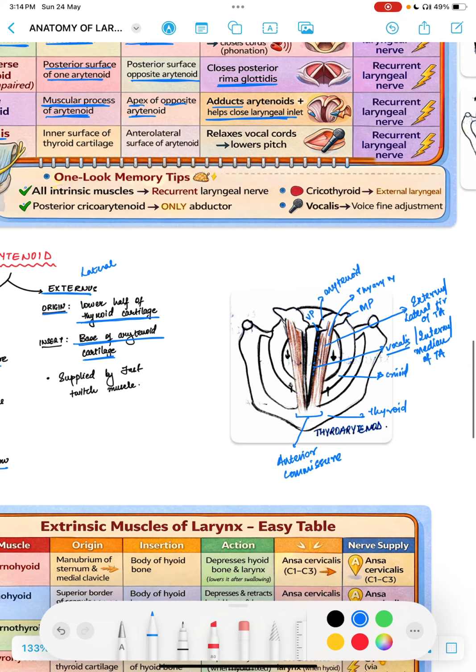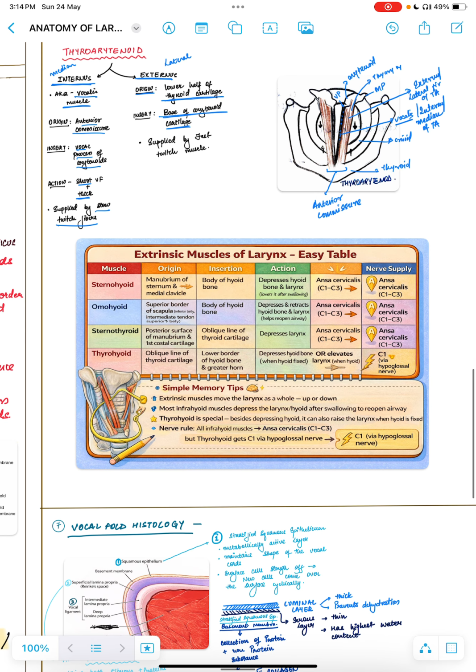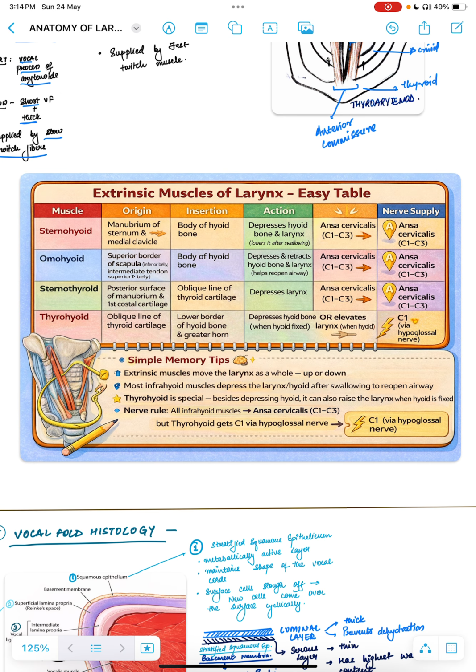Now, this is one very quick important tip for you. All intrinsic muscles are supplied by recurrent laryngeal nerve except cricothyroid, which is supplied by the external laryngeal nerve. All are adductors except posterior cricoarytenoid, which is the only abductor. Okay, now when they ask about the muscles, you also need to write about the extrinsic muscles of larynx. These extrinsic muscles of larynx we are going to discuss in detail when we talk about neck. Okay, so I have just given a small table about the extrinsic muscles of the larynx, so you can quickly memorize this table, but we will talk in detail when we discuss the neck.